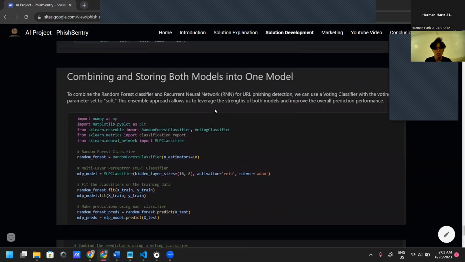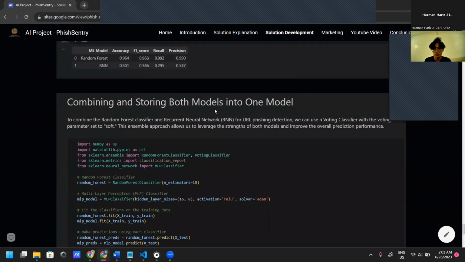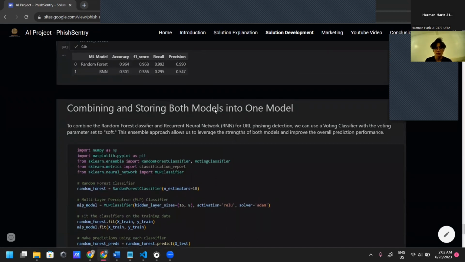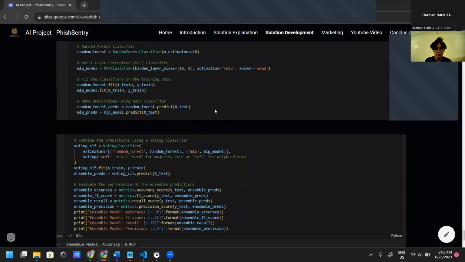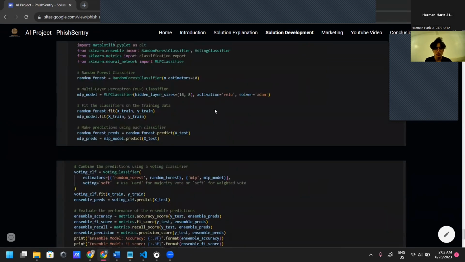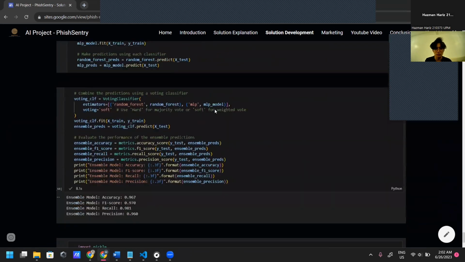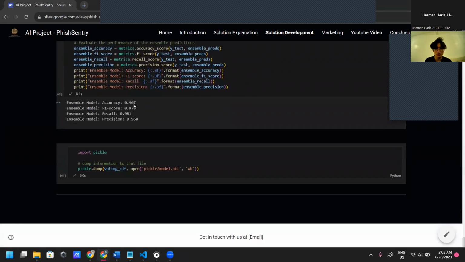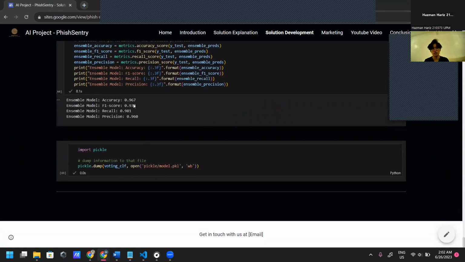So to combine both models, we use a voting classifier with the voting parameter set to soft. This ensemble approach allows us to leverage the strengths of both models and improve the overall prediction performance. After we combine both models, we can check the accuracy score, which is 0.967, an overall really good score for this model.